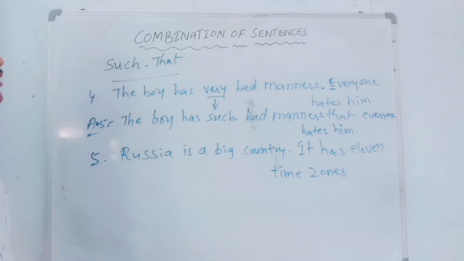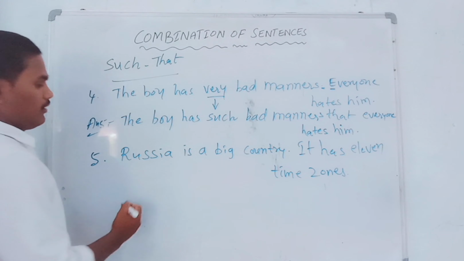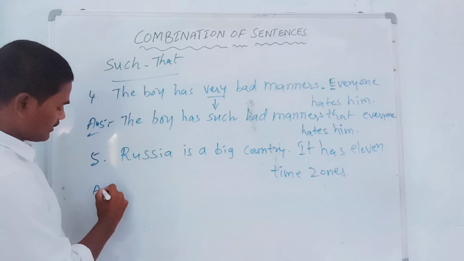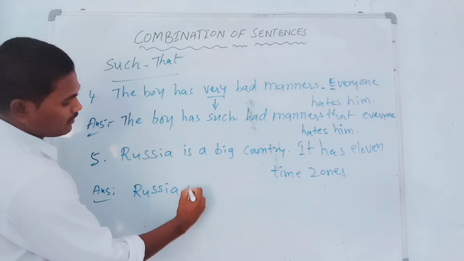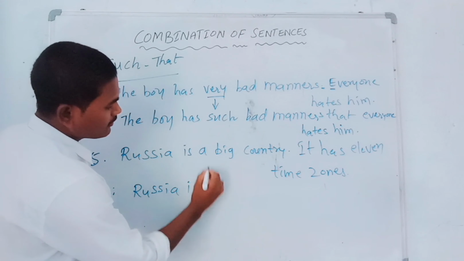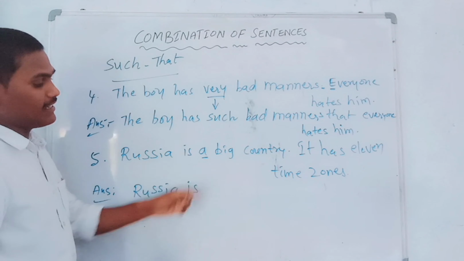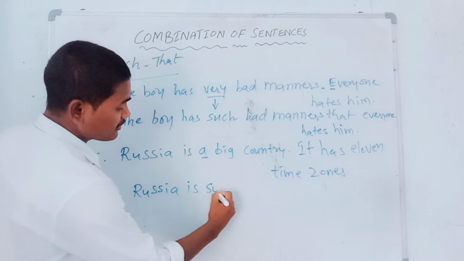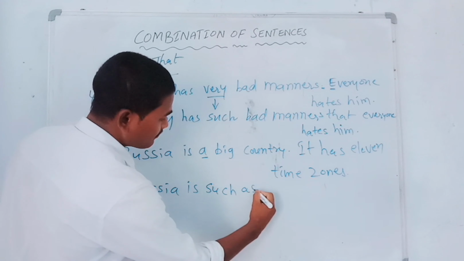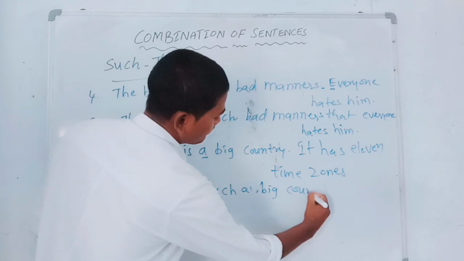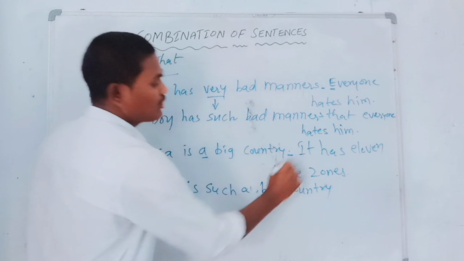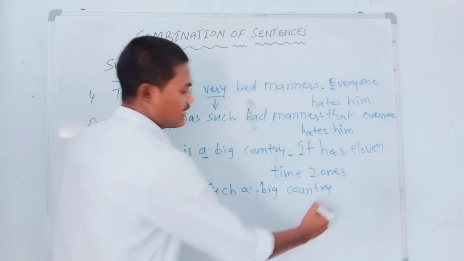So the answer is very easy. Russia is. Here we are getting article a. So before that we need to write such a big country. After this full stop, what do we have to insert in the answer?